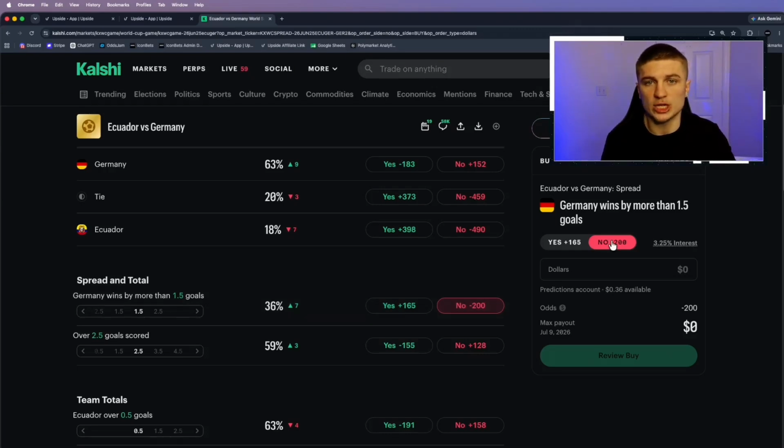So once you understand how to change cents to American odds and the yes and no's on Kalshi and Polymarket, these are the only differences when you're actually placing your bets, except now you can see sharp movement, you can see the market, and you can actually profit long-term when betting on these exchanges.